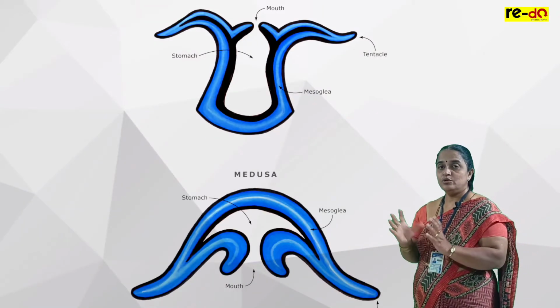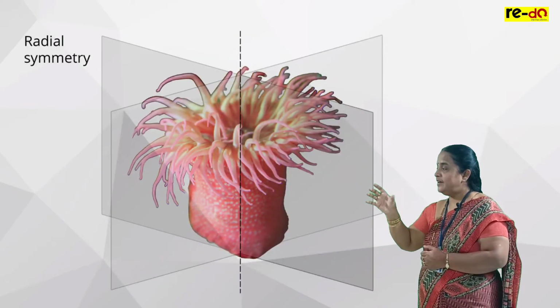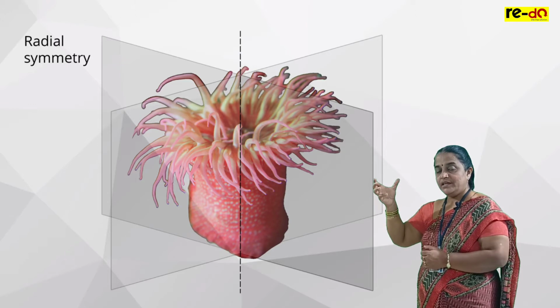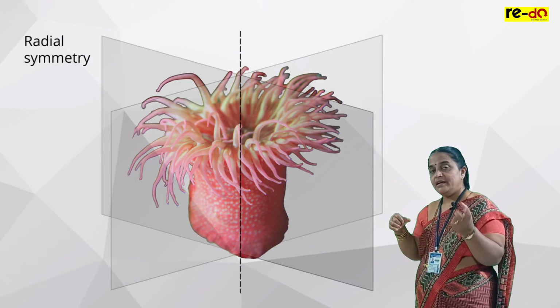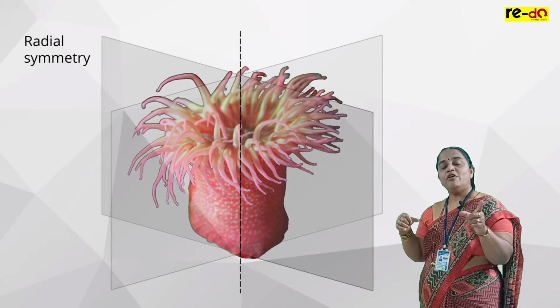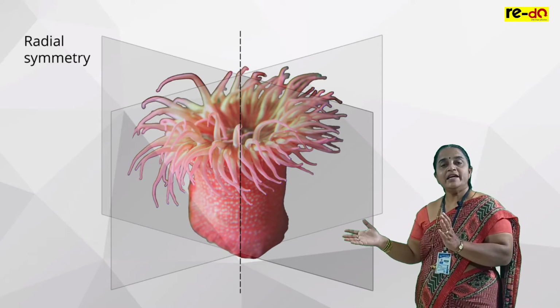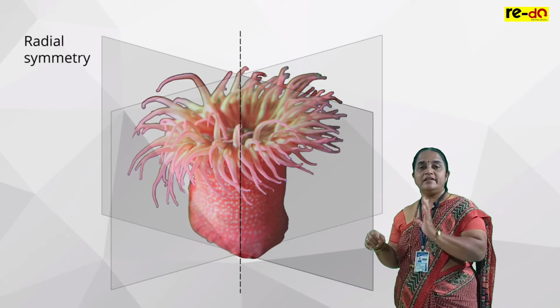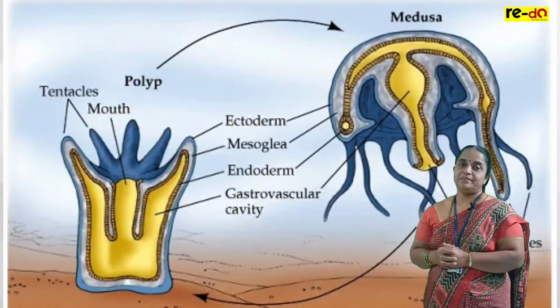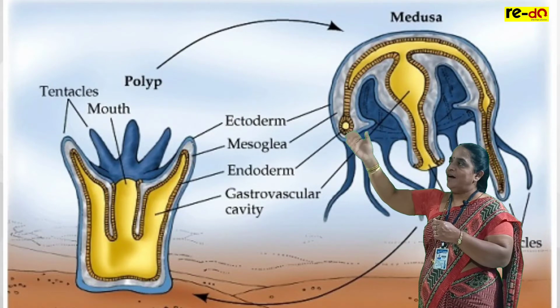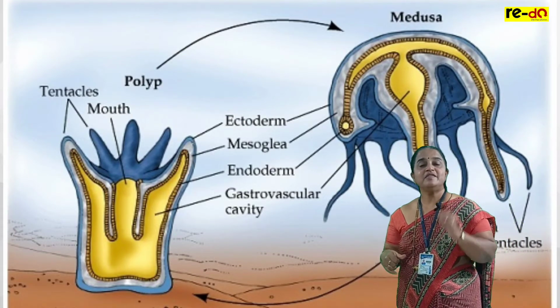Now in coelenterata and ctenophora there are two shapes we find in the animals. If the animal body is cylindrical like a rod, it exhibits radial symmetry. A cut passing through any plane of the animal body gives two equal parts. So in all cnidarians, the symmetry is radial. In cnidaria, if the animal body is elongated, cylindrical, we call it polyp. And if the animal body is like an umbrella, we call it medusa.